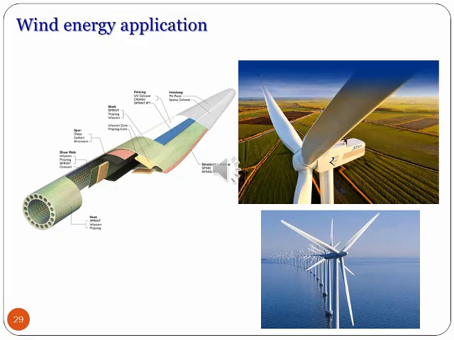The wind turbine is also made from a composite material. Each blade is very lengthy. It has to withstand heavy loads and wind pressure, wind loads. It is also manufactured from composite material. You can see the example in the slide.